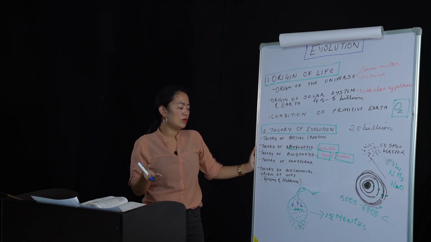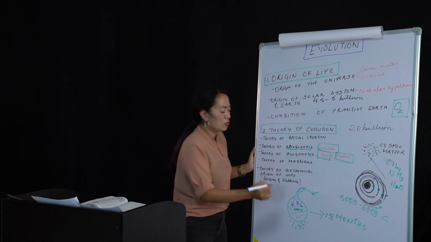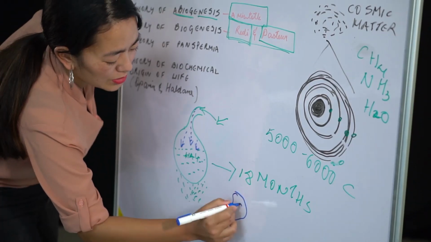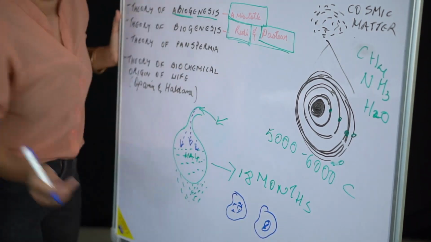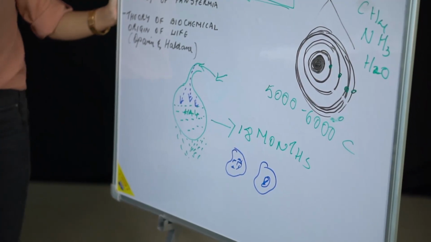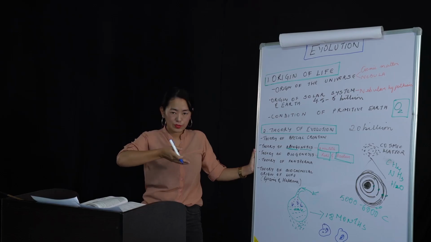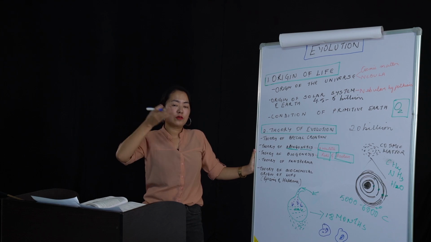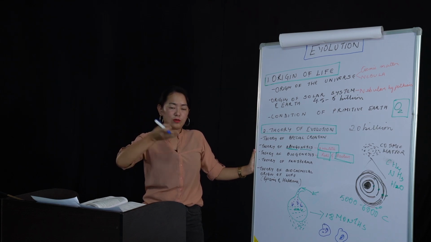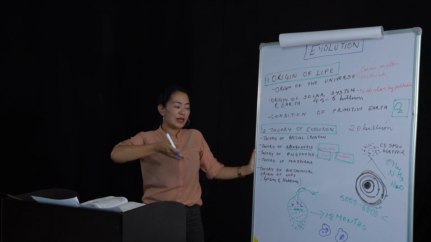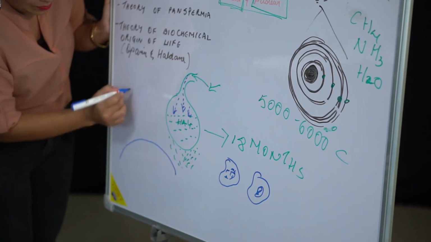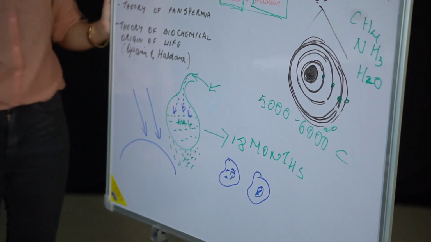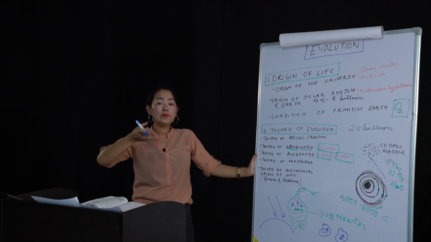Okay, so what this theory said was that in case of the theory of panspermia, there were spores. Spores means like pollen grains. There were spores that were brought inside the Earth's atmosphere by the meteorites. You know what meteorites are, yes or no? So meteorites as well as comets, when they came inside to the Earth, that's how a living being was formed.